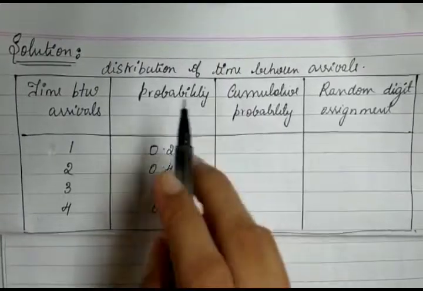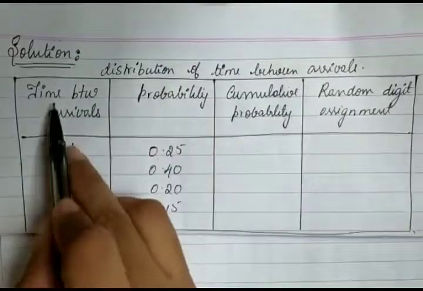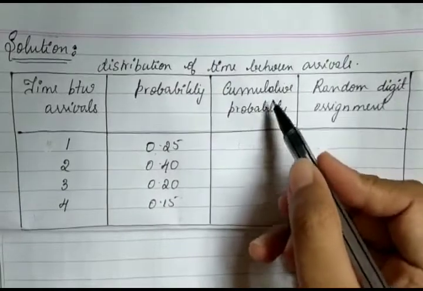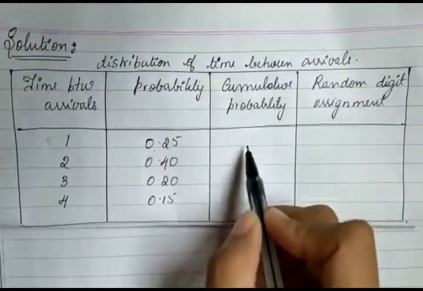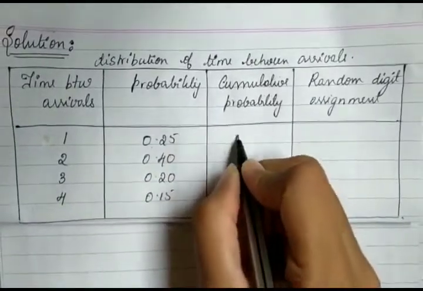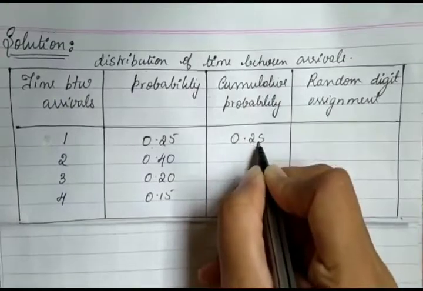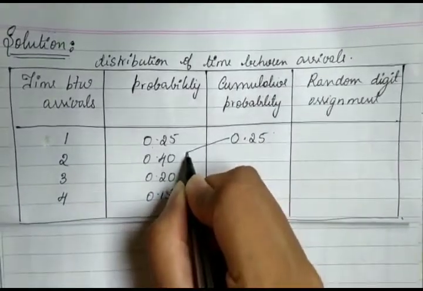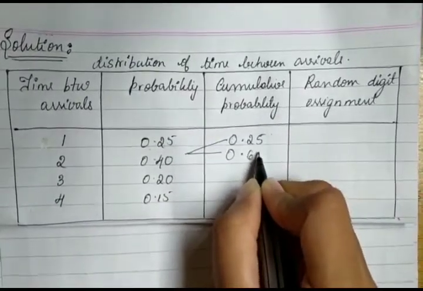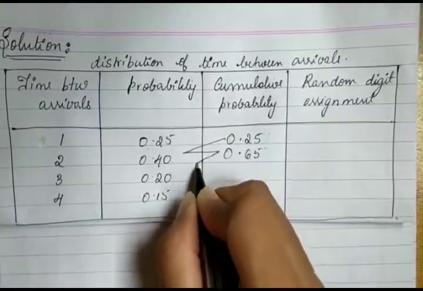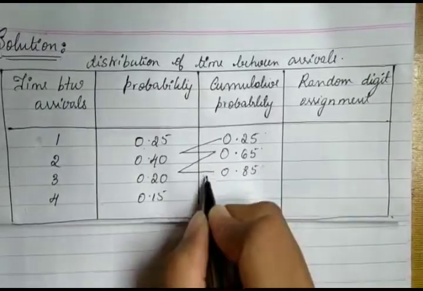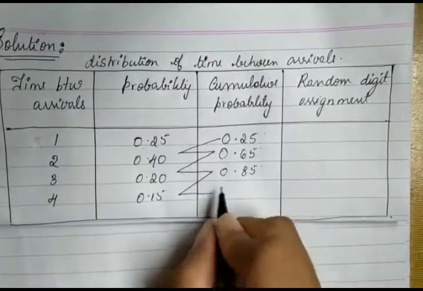Now let's calculate the distribution of time between arrivals. The times between arrivals are given along with the corresponding probabilities. To find the cumulative probabilities, we need to add these probabilities. First we write the same value, 0.25, and then add 0.40 to get 0.65, then add 0.20 to get 0.85, and then add 0.15 to get 1.